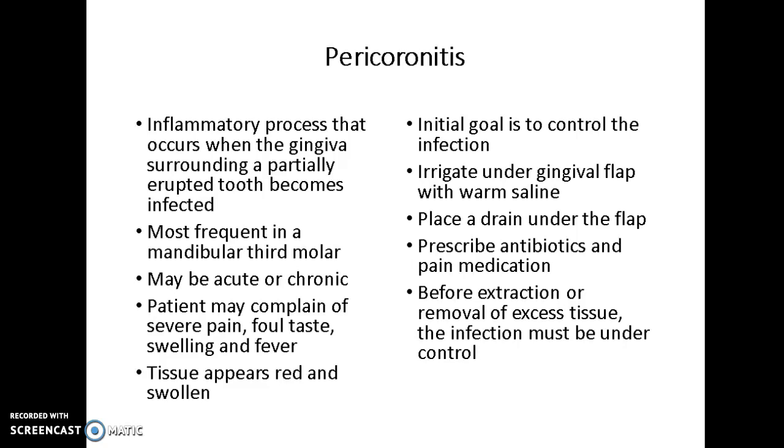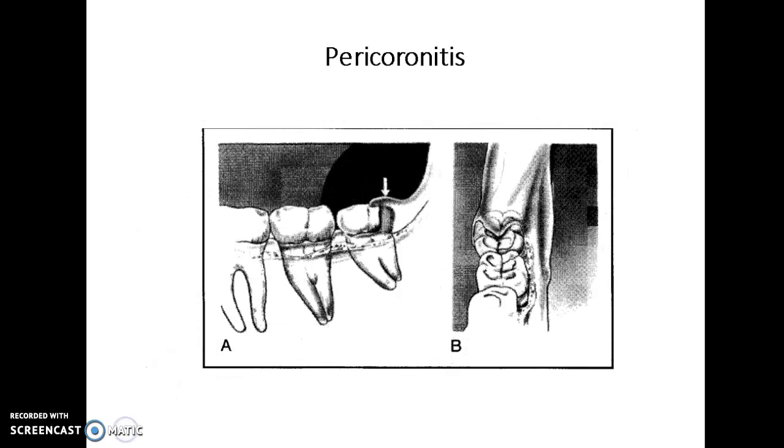The initial goal of treating pericoronitis is to control the infection. We're also going to instruct the patient how to irrigate under the flap with warm saline solution, salt water, and then can place a drain under the flap to help any infection be removed. The dentist can prescribe antibiotics and pain medication if it is necessary, and this all happens before the extraction or the removal of excess tissue. We need to get that infection under control before we do anything invasive into the body.